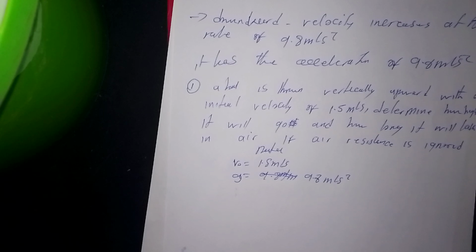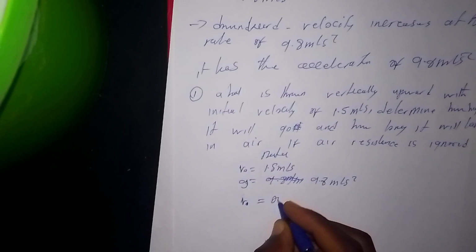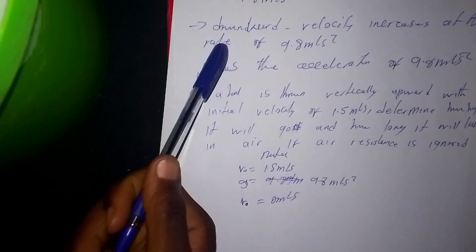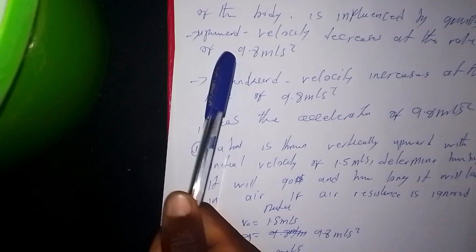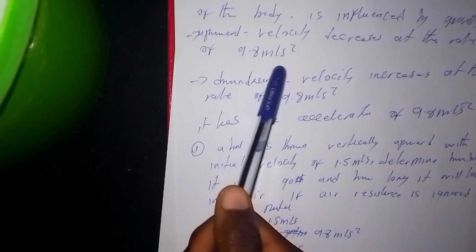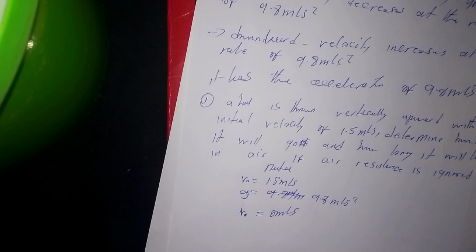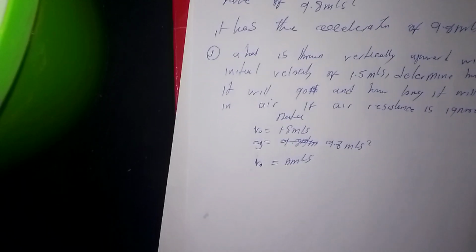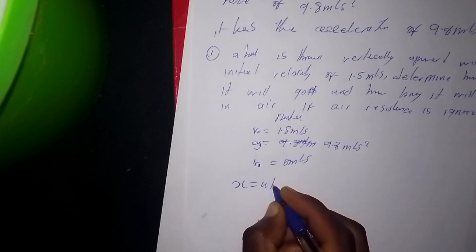Since it is projected from the ground, as it goes upwards it will reach a point where the final velocity is equal to 0, because upward velocity decreases at the rate of 9.8 meters per second. So the final velocity will be 0. We want to find how high, so we can use this formula. That's why these formulas are very important.